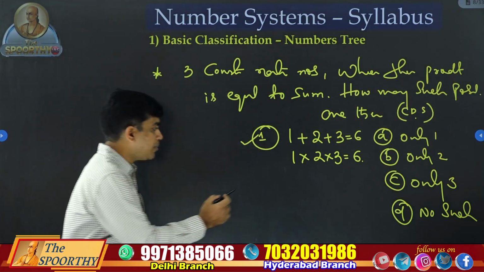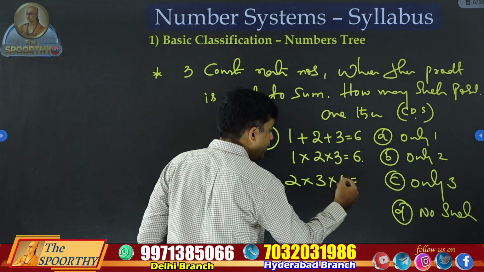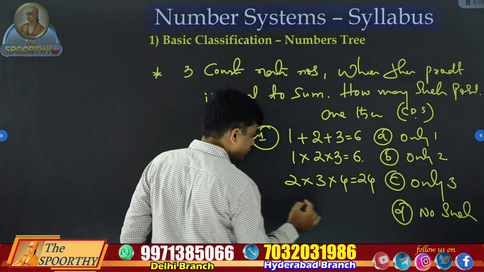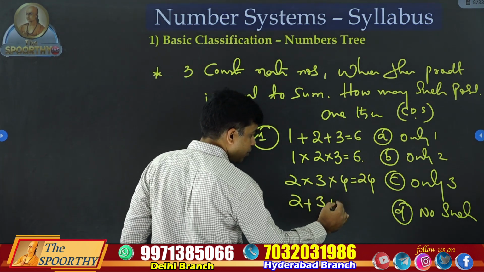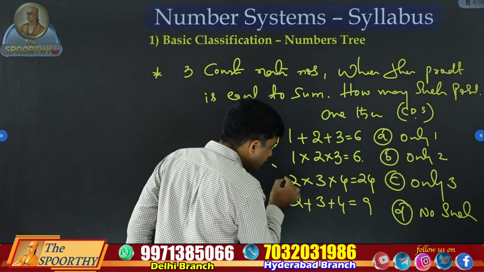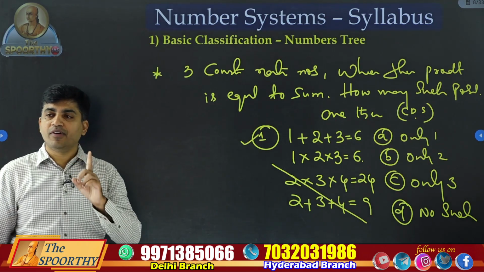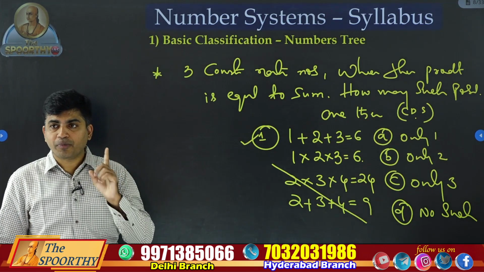If you take bigger numbers like 2, 3, 4, their product will be even bigger. 2 plus 3 plus 4, sum is 9, product is 24. So this combination won't work. Only the first case, only 1, option A.